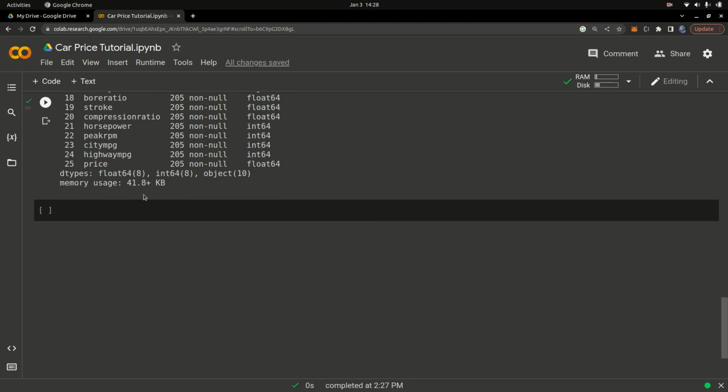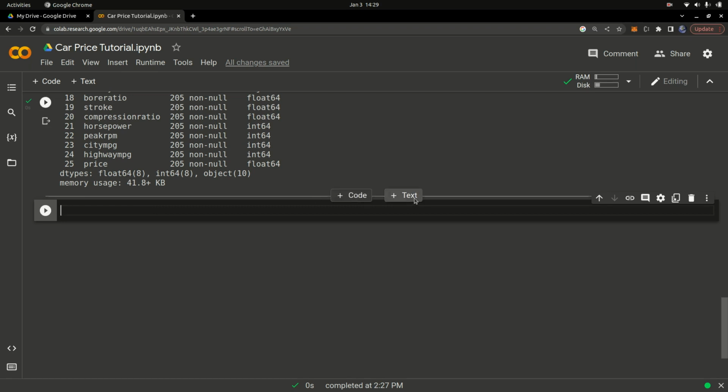Good. So once we have that done, you're going to go ahead and do some data cleaning and preparing the data, because sometimes if you have data, you might have missing columns or the data not being in a good format. So you need to first clean the data and then prepare the data before you can train a machine learning model. So let's go ahead and do the data cleaning and the data preparation. This is called data cleaning and data preparation, and I have a whole series on data cleaning and data preparation in machine learning, so you can check out that video as well if you are interested.